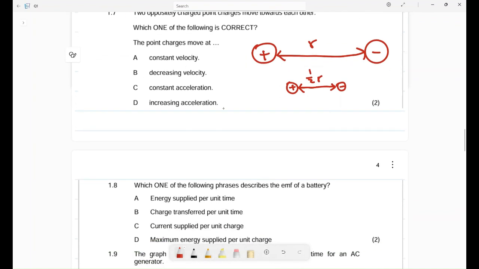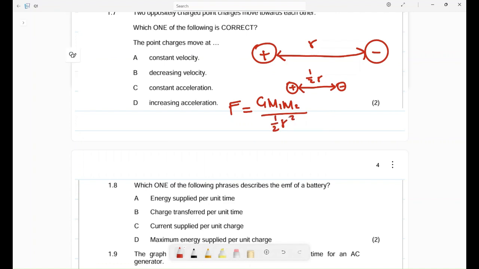Now, remember, F is inversely proportional to the distance. If I use this formula, you can see very well. When R decreases, the force increases. Similarly, when R increases, the force decreases. So let's decrease our R to maybe half.